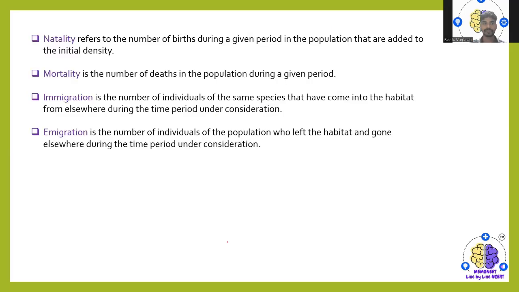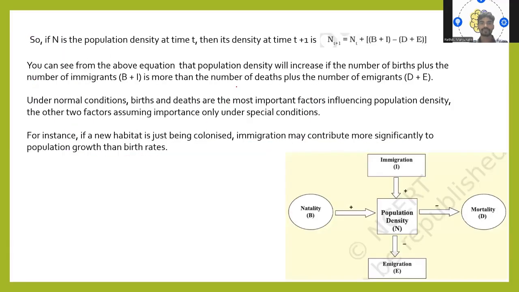to another area. So, in general, natality refers to the number of births during a given period in the population that are added to the initial density, whereas mortality is the number of deaths in the population during a given period of time, and immigration is the number of individuals of the same species that have come into the habitat from elsewhere during the time period under consideration. Then last, that is emigration, is the number of individuals of the population who have left the habitat and gone elsewhere during the time period under consideration.